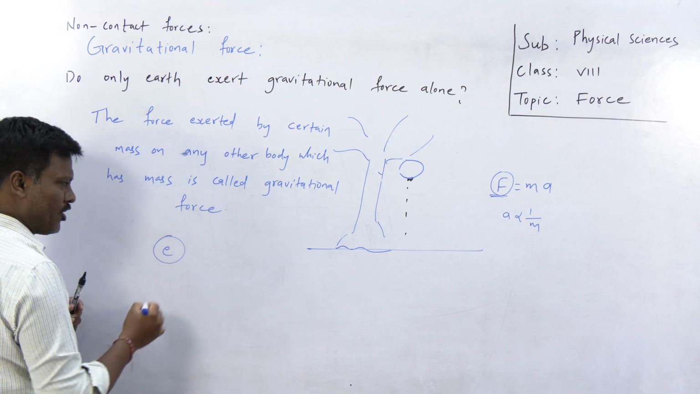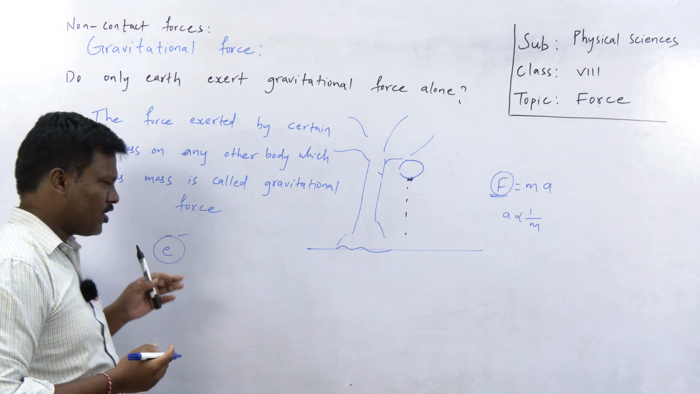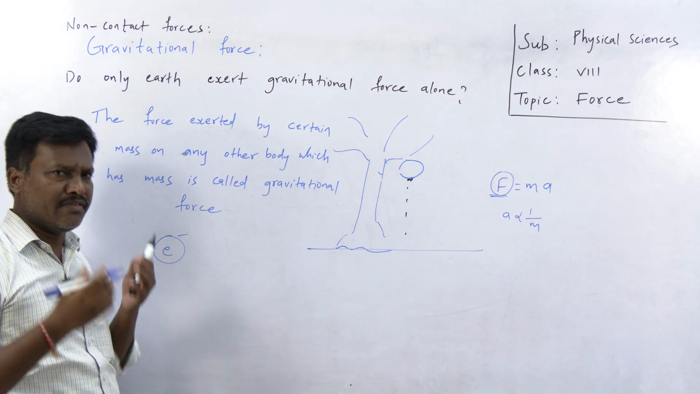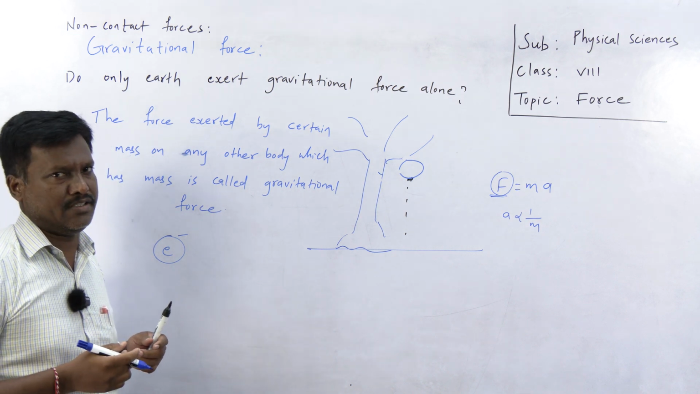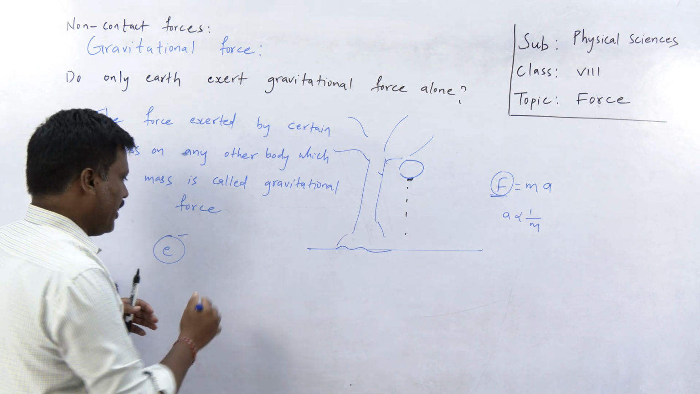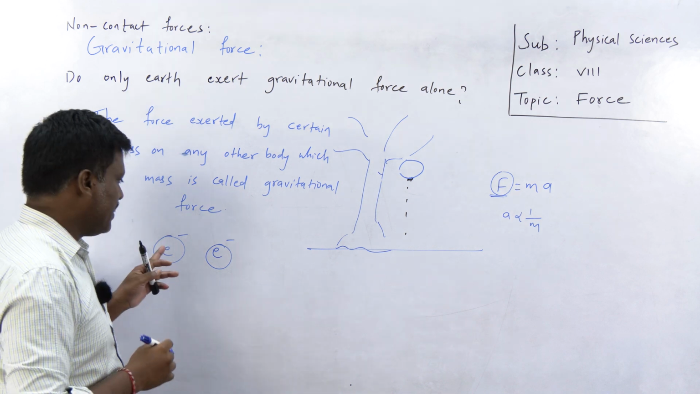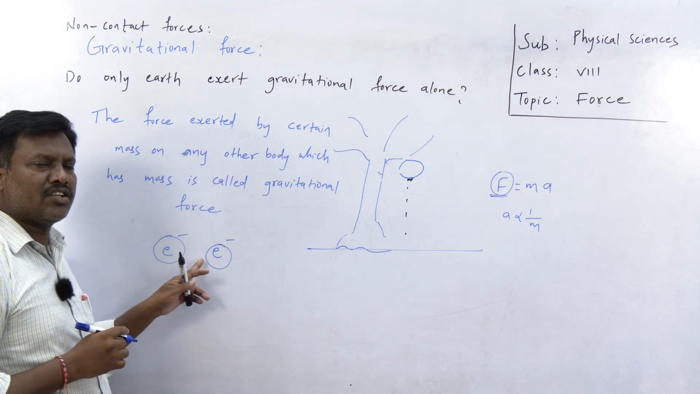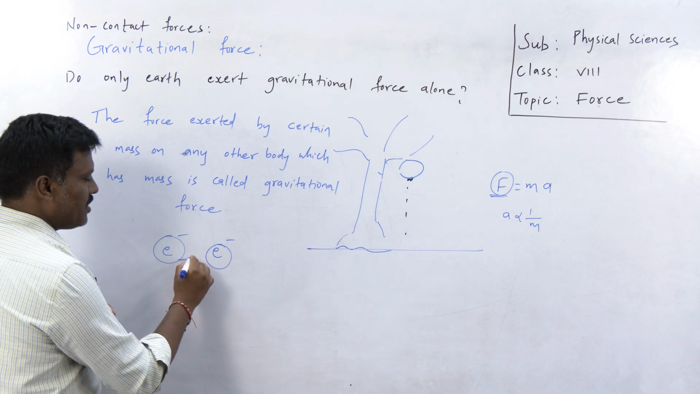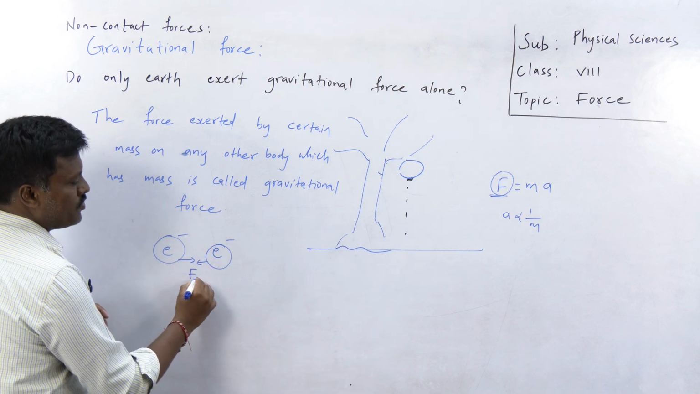If you consider an electron, can we see electrons? We cannot see the electrons. Electrons are small particles. Even atoms are the smallest particles, which we cannot see with our naked eyes, right? Electrons are present inside the atom. If you keep two electrons very close, this electron has mass, this electron has mass. Due to their masses, there is an attraction. That attraction is due to gravitational force.